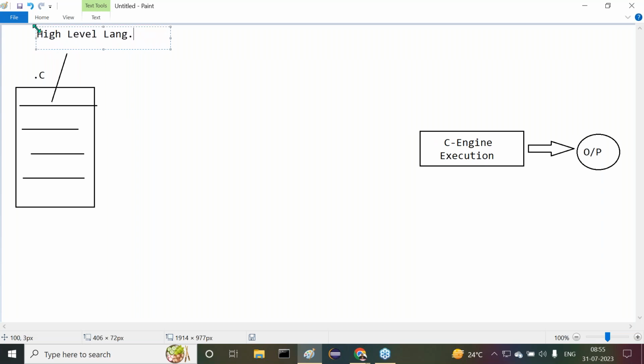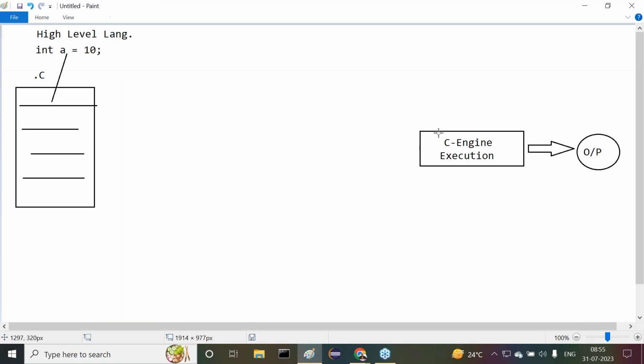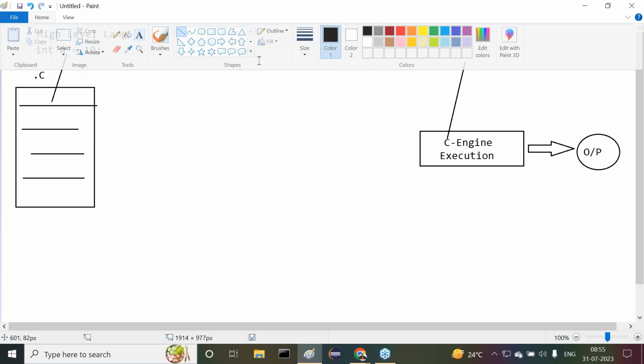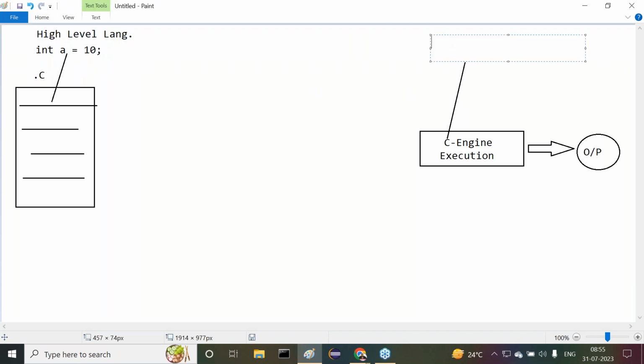What is this high level language actually? For example, int a = 10. This is high level language. int is a data type. a is a variable. = is an operator. 10 is the data, a constant value. Semicolon is a terminator. This is our understandable representation. But the C engine is able to understand only low level language.